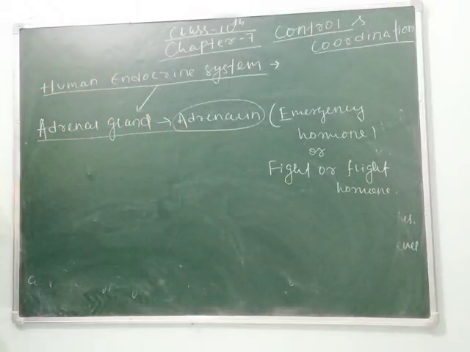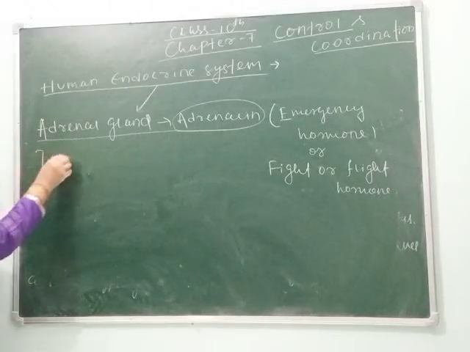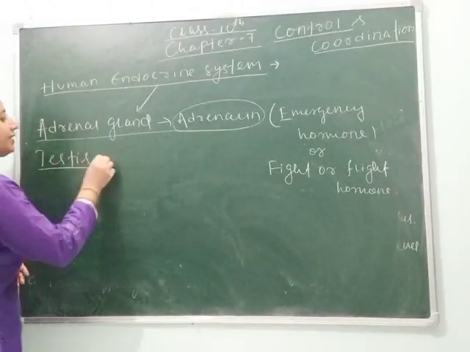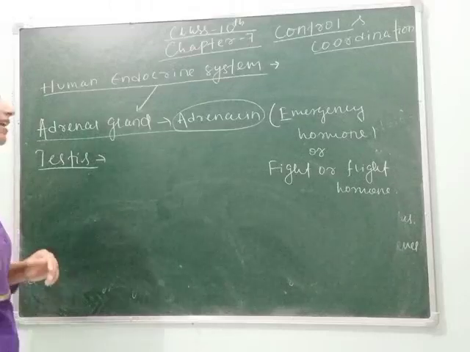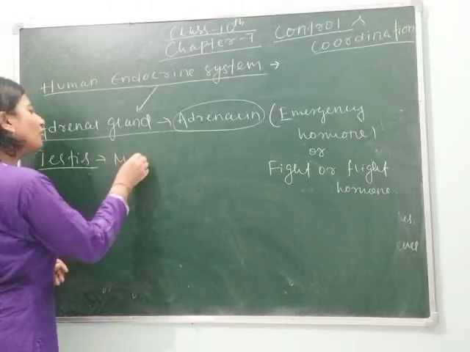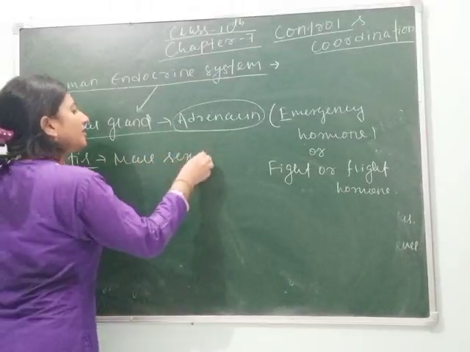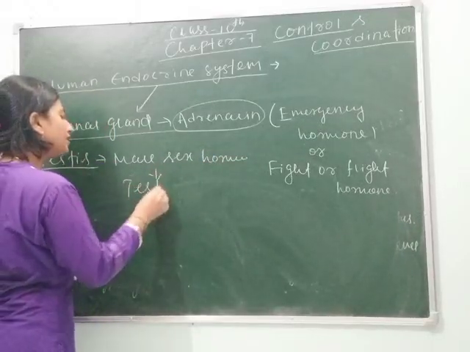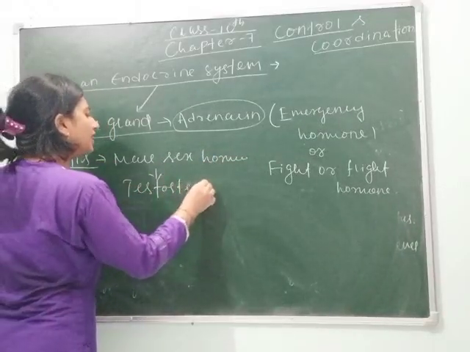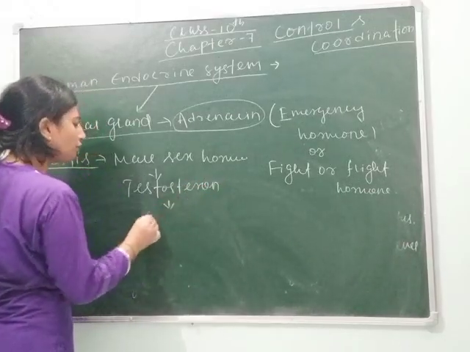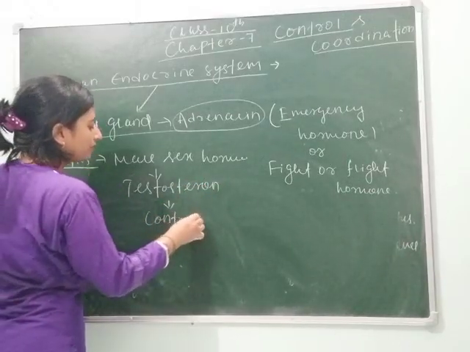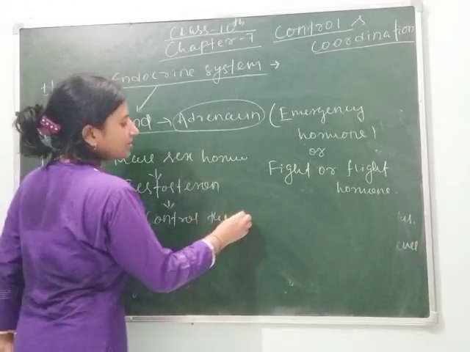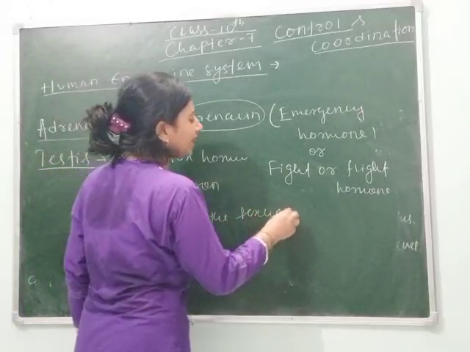Next gland is your testis. Testis gland is present in male and it secretes the male sex hormone, which is called testosterone, and its function is to control the sexual activity in male.